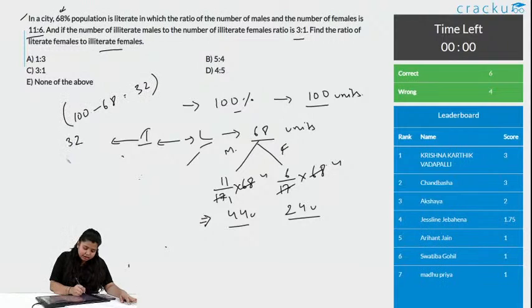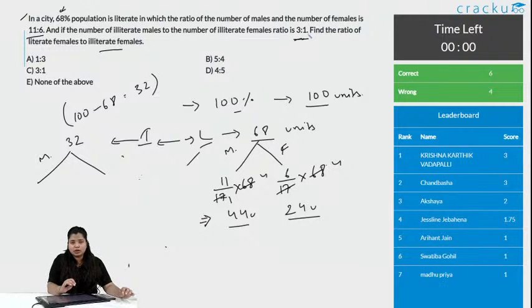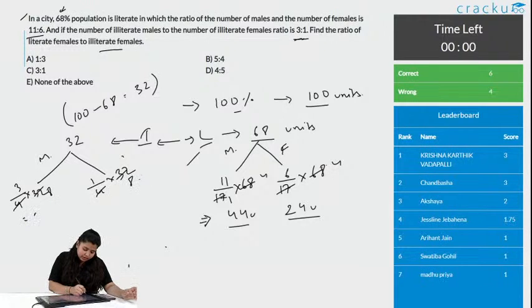In this 32, what is the amount of male? It is again 3 and 1, adding this the total is 4 units. Number of males is 3 into 4 by 32 and females is 1 into 4 by 32. What is this? 8 ja. What is this? 8 ja. So, 24 and this is 8 units.